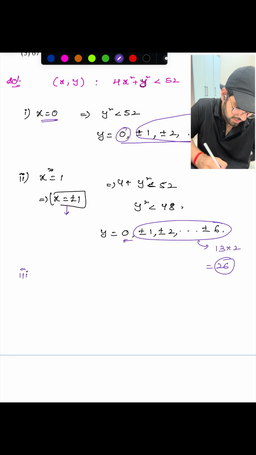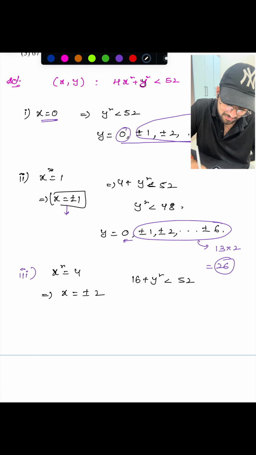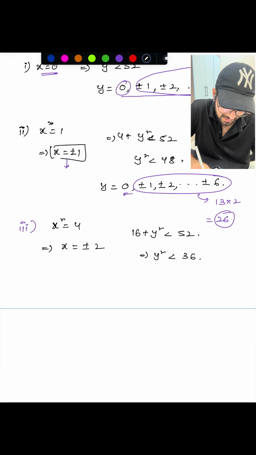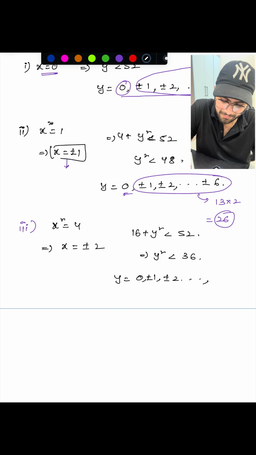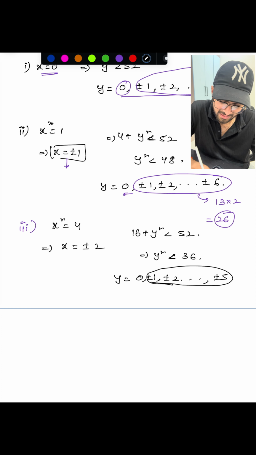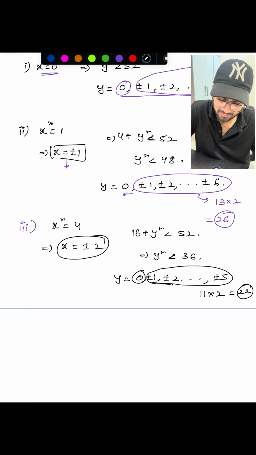Next, third case. What we can do is keep x square equals to 4, which indicates x equals to plus or minus 2. So you'll be getting 4 4s are 16, plus y square should be less than 52, which indicates y square should be less than 36, right? So y can take the values from 0, plus or minus 1, plus or minus 2, up to plus or minus 5. As it is strictly less than 36, we can't take plus or minus 6. So how many possibilities are there for each one? 5 2s are 10, 10 plus 1, 11, and 11 into 2, because plus 2 you have 11, minus 2 you have 11, so that is 22 possibilities, right?